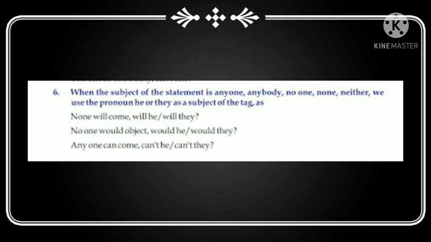Will he means we are mentioning a particular person. Will they means we refer to many people. No one would object, would he or would they? Okay, and anyone can come, can't he or can't they? So likewise these are the different conditions where we use question tags in different manners.